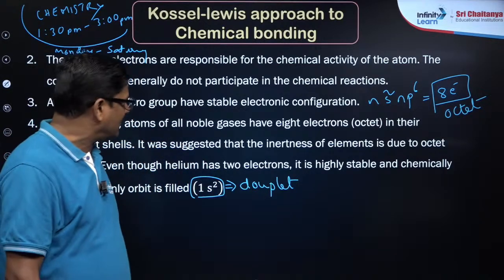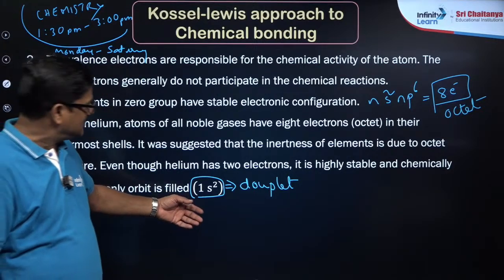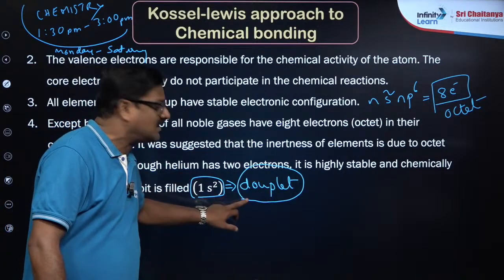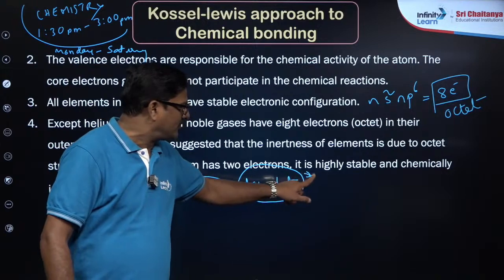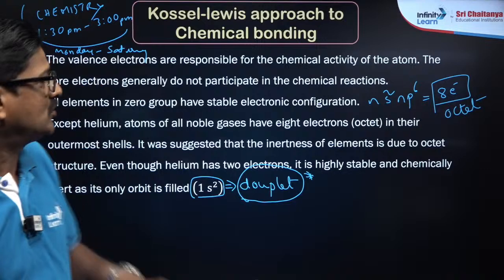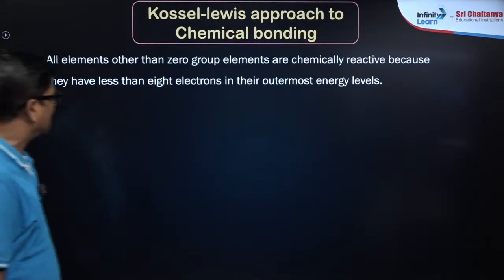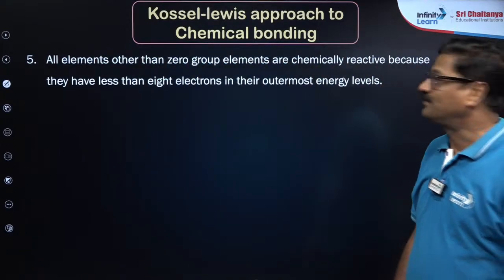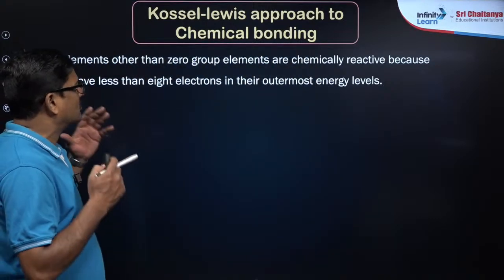So मेरा सवाल है कि ऑक्टेट सब पता है, ऑक्टेट इज स्टेबल और डुप्लेट भी स्टेबल है। ऑक्टेट, डुप्लेट दोनों में डुप्लेट ज्यादा स्टेबल है ऑक्टेट से, है ना। सो ये चीज ख्याल में रखो। So helium is the most stable atom in the entire periodic table as compared to the other noble gases as well, है ना। And all the elements other than zero group elements are chemically reactive. Yes, Shubham, and they lose or gain electrons in their outermost shell.